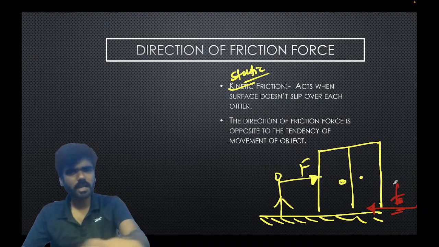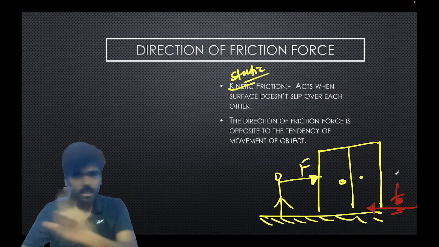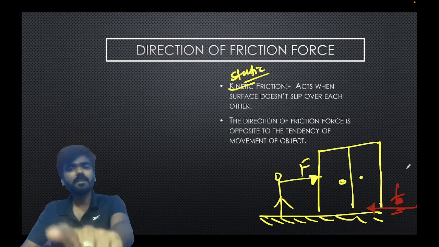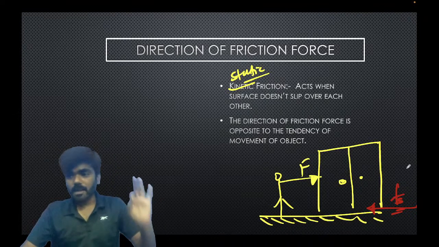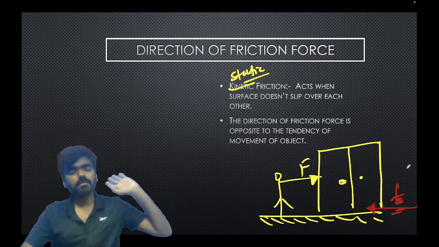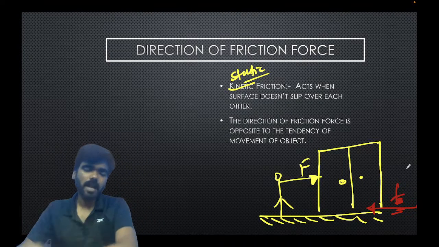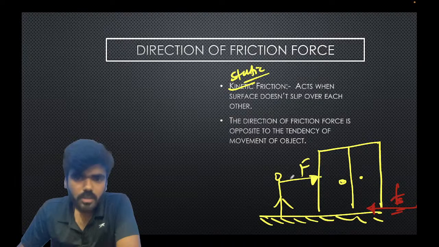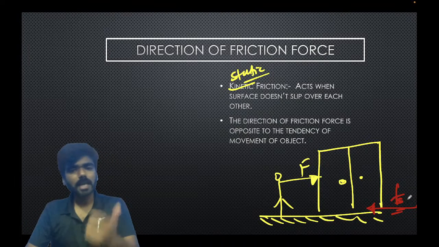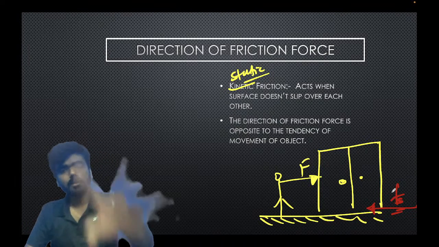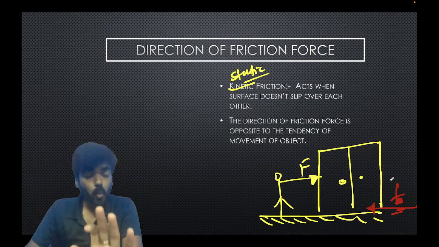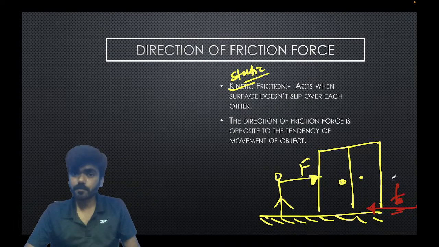The same amount of force is actually being applied. The almirah is not moving. There is no relative motion. If there is a relative motion, the kinetic friction will act. But here there is no relative motion between the almirah and the ground. And if there is no relative motion, the static friction will act. This force is balanced by the static friction between the almirah and the ground. Very, very important part.